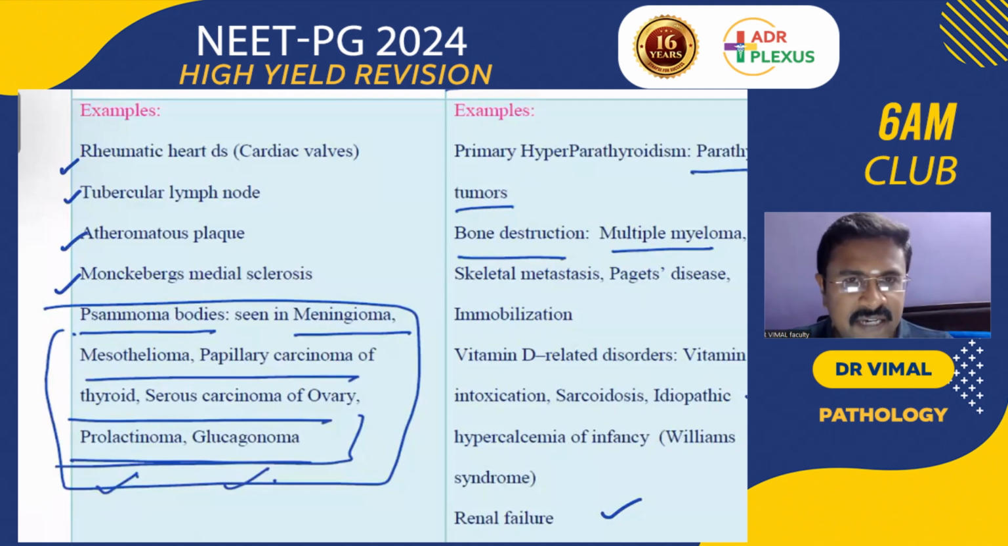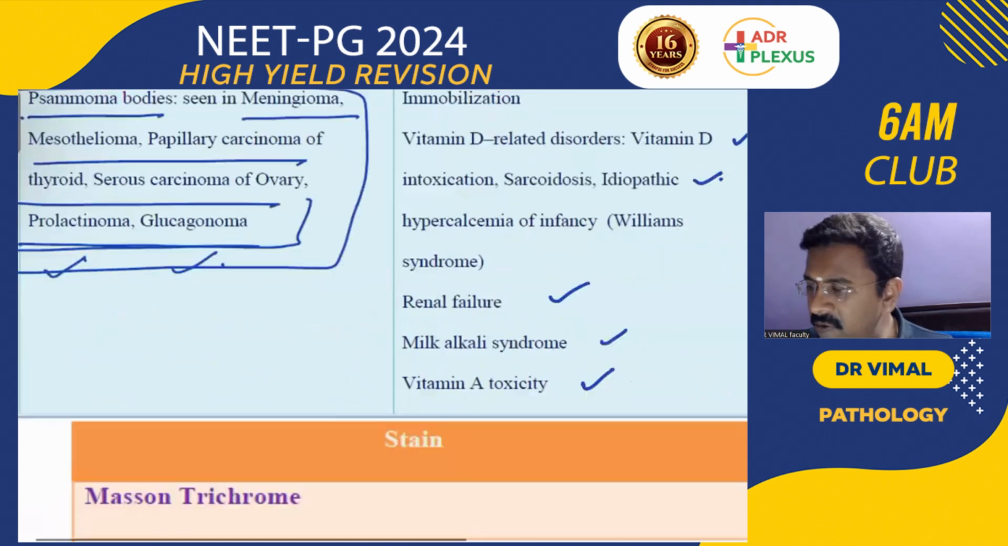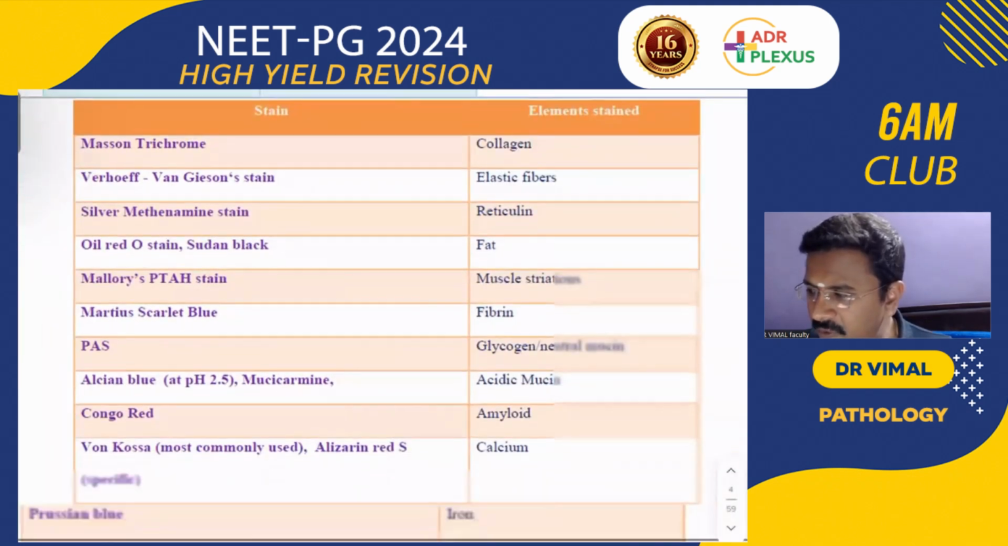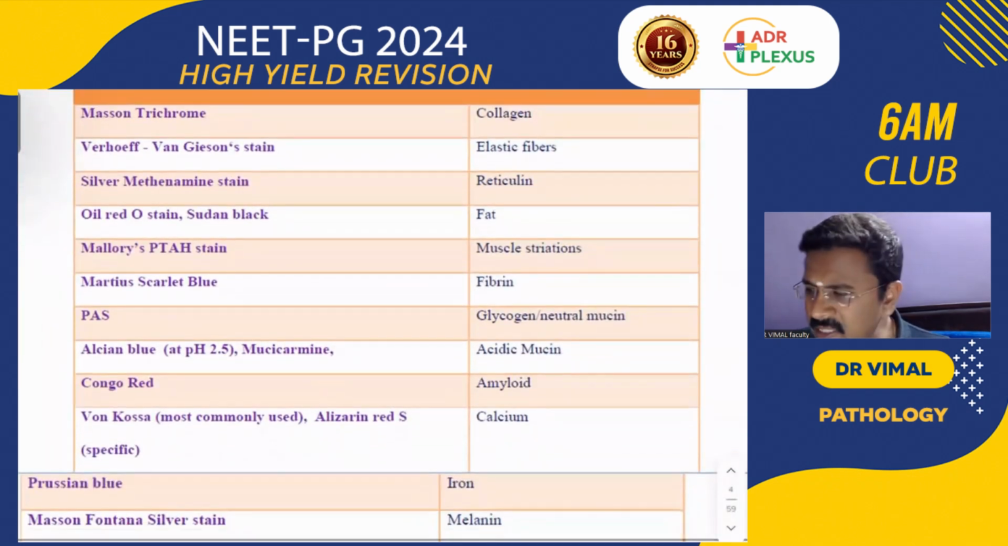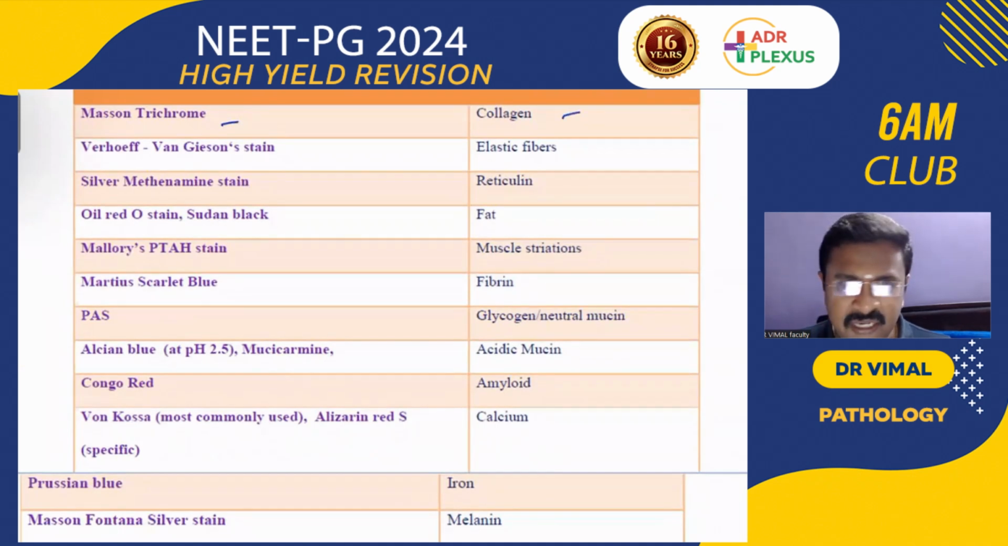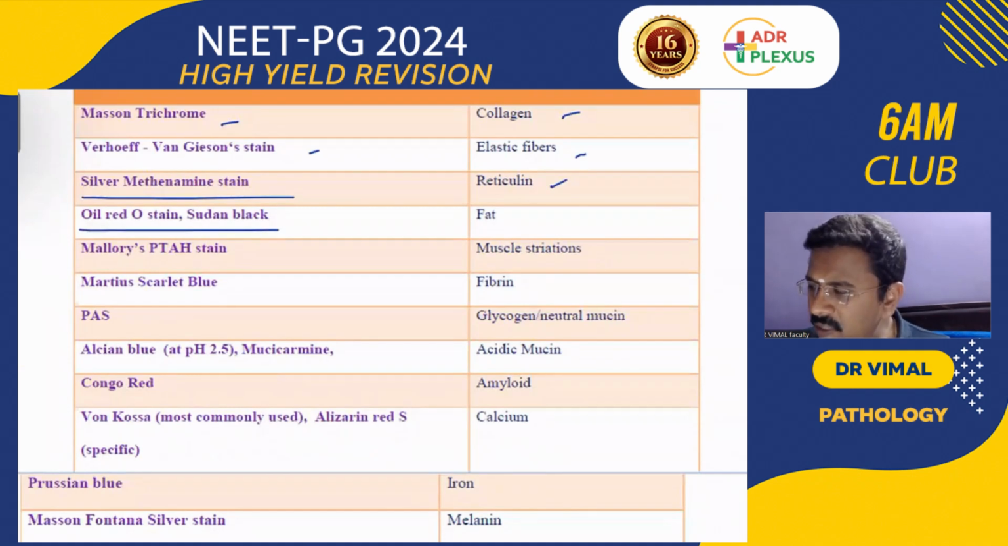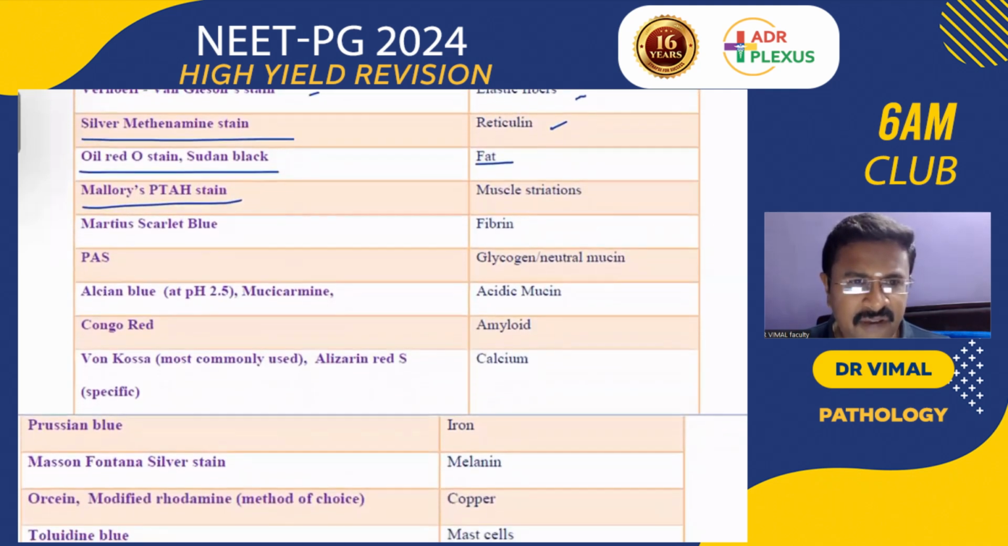What is the special stain for calcium? The special stain is going to be Von Kossa. Remember, a quick review about the special stains and the important components they stain. Masson trichrome is for collagen. Verhoeff-Van Gieson for elastic fibers. Silver methenamine stain for reticulin. Oil Red O and Sudan black for fat. Mallory PTAH for muscle striations. And Martius scarlet blue is for fibrin.